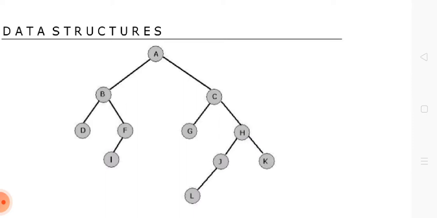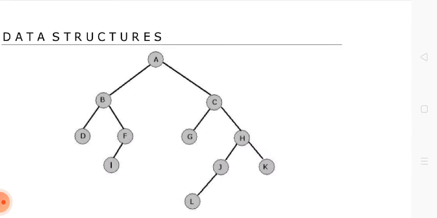Now after processing J, the left part of H has been processed, so we will jump to the right of H. Here the right of H is K. K is being processed. Now after the processing of K, we will come back to H and H is being processed. Now after processing H, we will come back to C, which is the root for G and H. G was the left, it is being processed. H was the right, it is being processed. The whole subtree has been traversed.